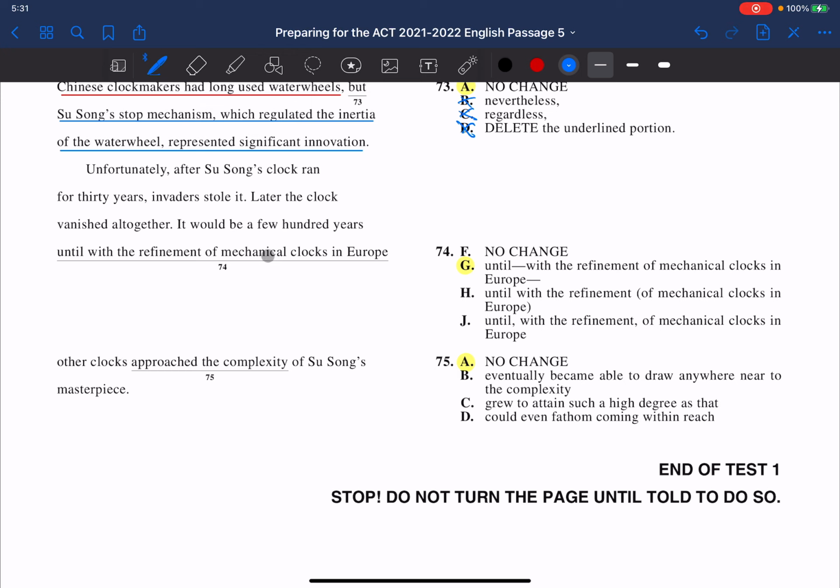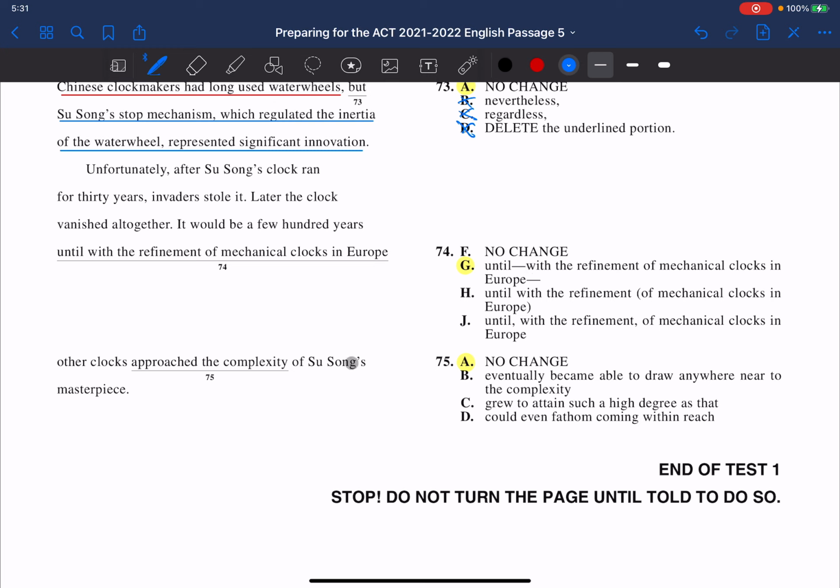So we want to be able to take this phrase and say, yeah, it provides good detail, but if we need to take it out, we can. And that's what letter G does, because notice the double dash. It starts and ends the same way, meaning it's extra information, but if we could take it out, the sentence still stands. And then finally, 75.